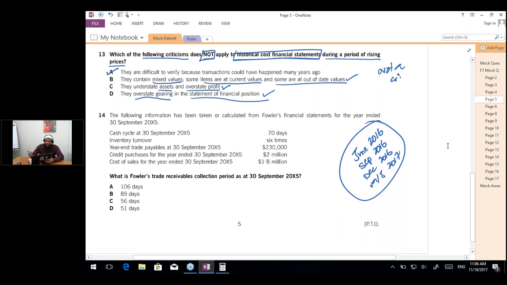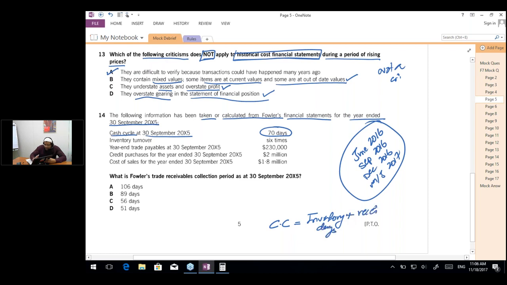Now the question further says that the following information has been taken or calculated from Fowler's financial statement for the year ended 30th September 20x5, where the cash cycle at 30th September 20x5 is 70 days. Now how do we calculate this cash cycle? This is inventory days plus receivable days minus the payable days. This is how we calculate the cash operating cycle. And the cycle is of 70 days.